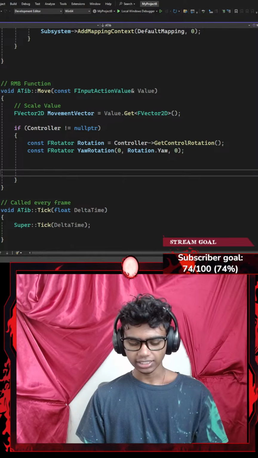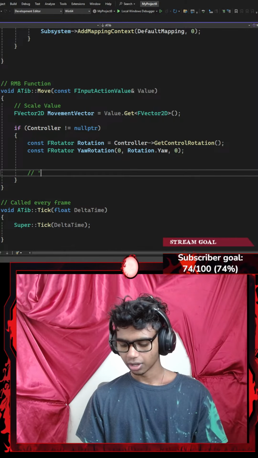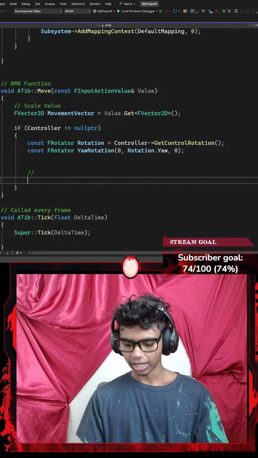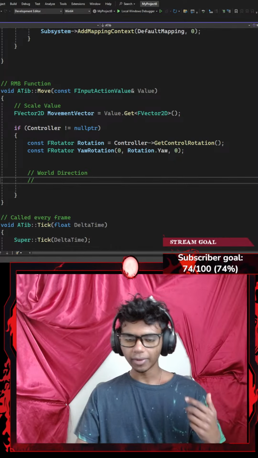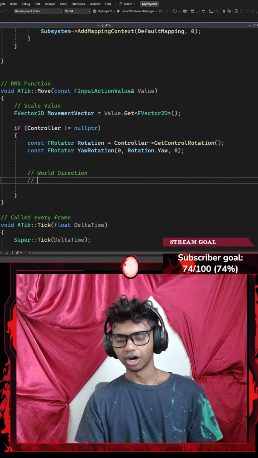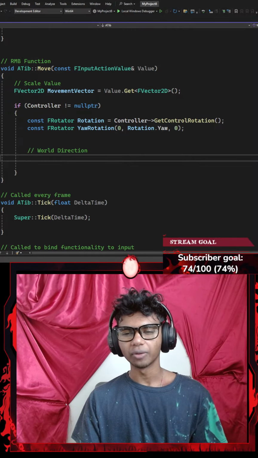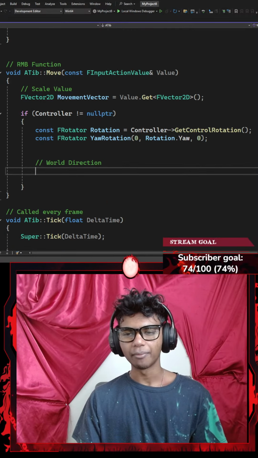Once I'm done with that, I'm going to go ahead and add an if statement here. I'm going to add my world direction now. Because for my add input movement function, I need two parameters, scale value and a world direction.